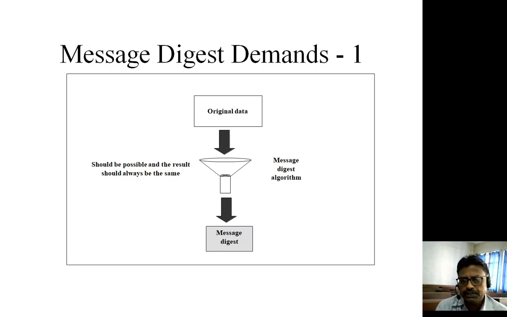Now, the first thing is that we have original data, an original message, and if we apply the message digest algorithm, we will be able to find the message digest. This is the first requirement. Meaning thereby, for any kind of message, there should be a possibility to get the message digest. The algorithm should be designed in such a way that for any kind of message you are able to find the message digest.